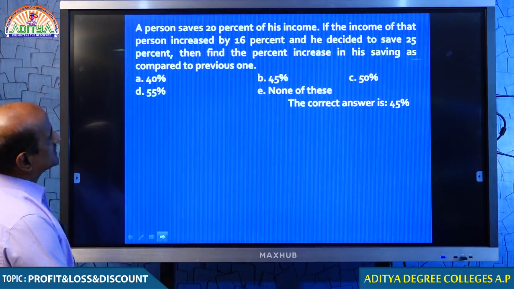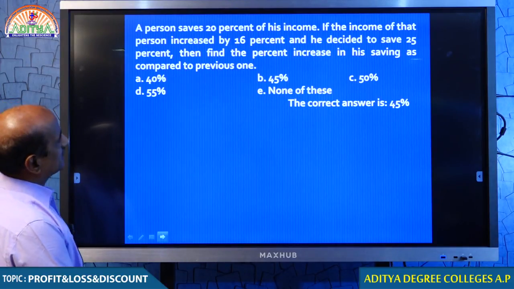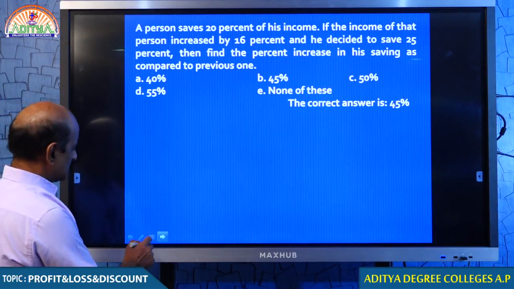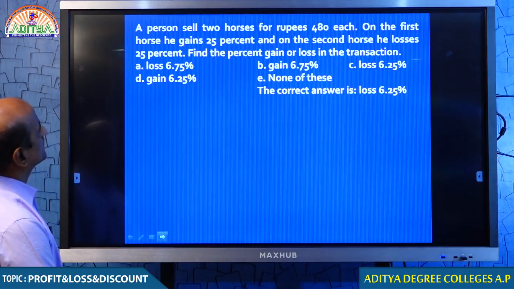A person saves 20% of his income. If the income of the person increases by 16%, he decided to save 25%. Students, we will discuss this question after some time. Now is not the right time to answer.